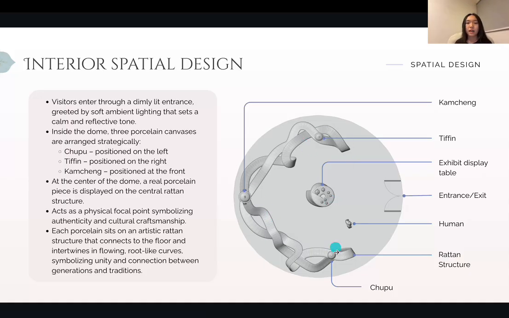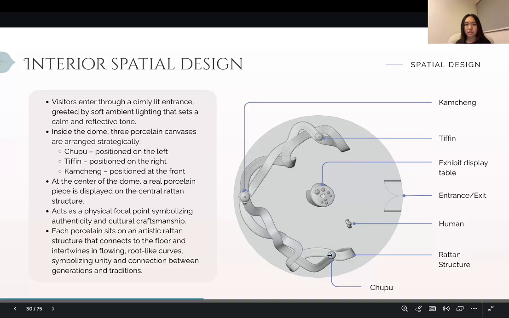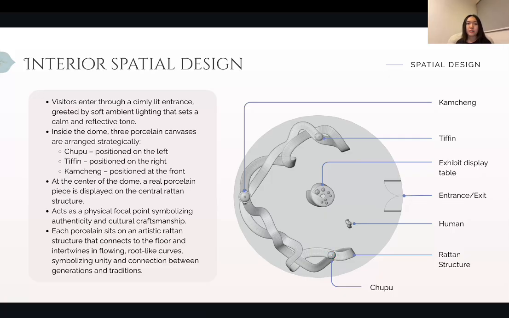all these porcelain are displayed on the rattan structure, which symbolizes authenticity and cultural craftsmanship. And this curvy rattan structure also symbolizes roots, unity, and connection. Because it's also endless, it symbolizes that I want this culture to be endless, to be eternal, basically.